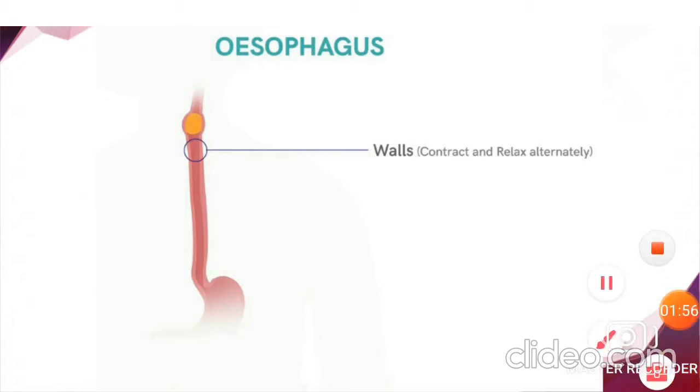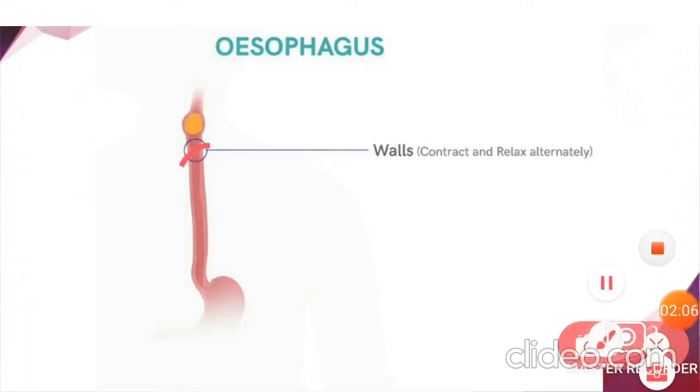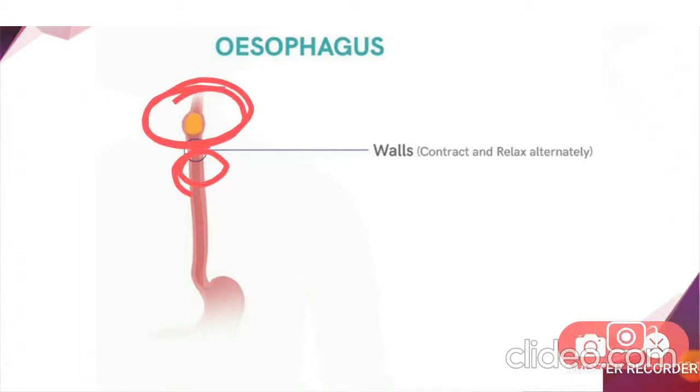See here, this yellow color is the food. When it travels into the esophagus, see the walls of the esophagus get contracted, right? And when it travels down, here it comes down, then this part of the esophagus gets relaxed. Like this, the walls of the esophagus contract and relax alternately, allowing the soft food to pass down into the stomach. Understood? Now, the next part of the digestive system is the stomach.